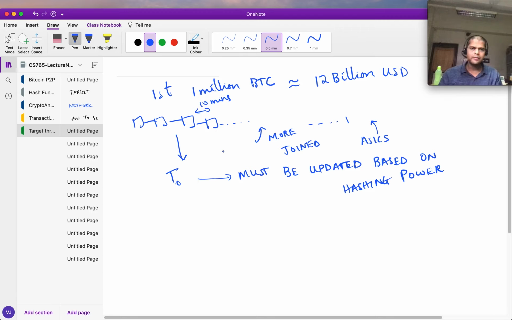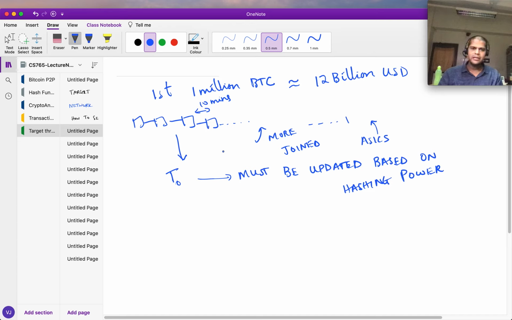People have invested a lot of money in mining, and provided there are lots of miners, there's no single large player. People joining and leaving the peer-to-peer network may not be that abrupt. So maybe we don't have to adjust the threshold so often. Maybe we shouldn't adjust it in every block. That would be like an overkill. But maybe we should do it once in a while.